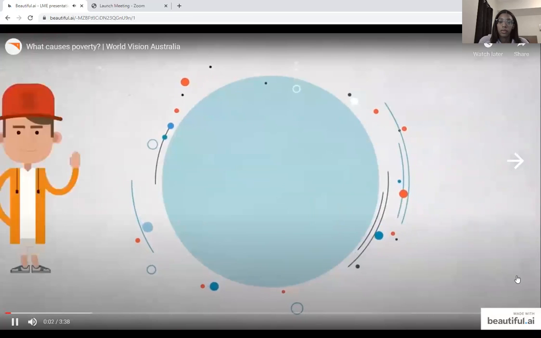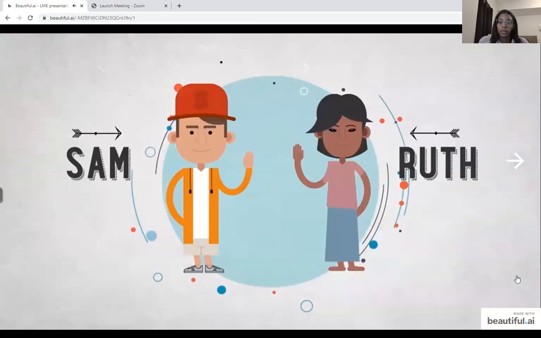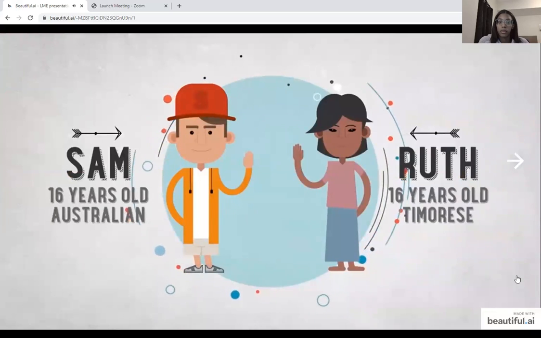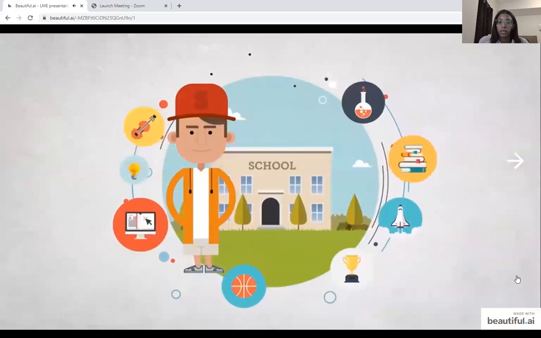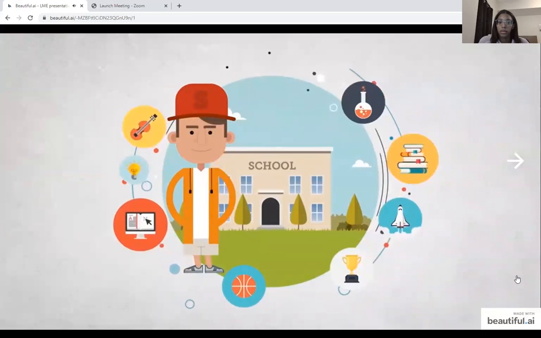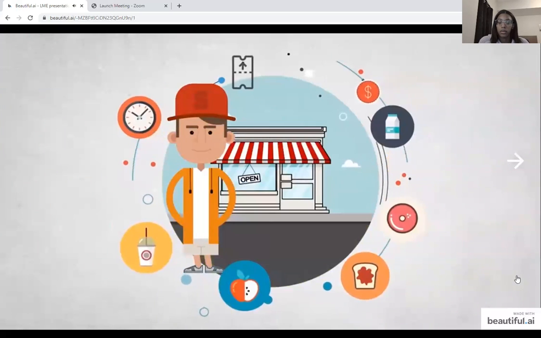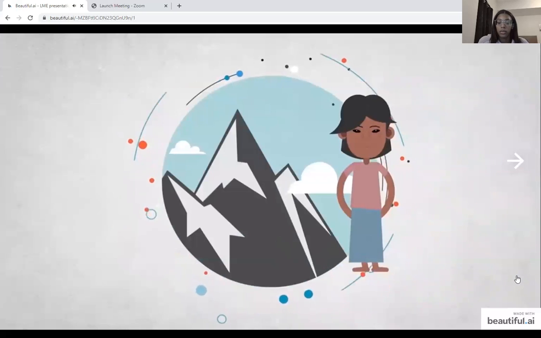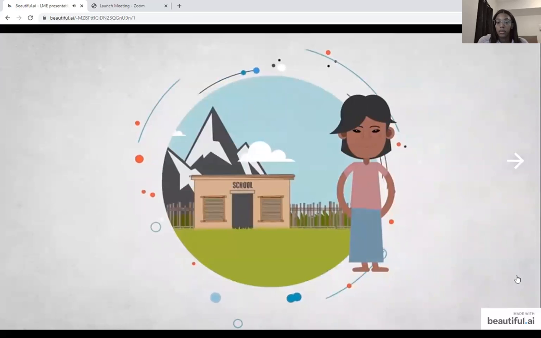Meet Sam and Ruth. Sam is a 16-year-old Australian male. Ruth is a 16-year-old Timorese female. Sam lives in the burbs of Brisbane and is in year 11 in his local high school with about 150 other boys and girls. If he's running late to school, Sam grabs breakfast from the shops on the way to the bus stop. Ruth lives in a community in the mountains of Timor-Leste. Sometimes weeks go by when Ruth can't attend her local.